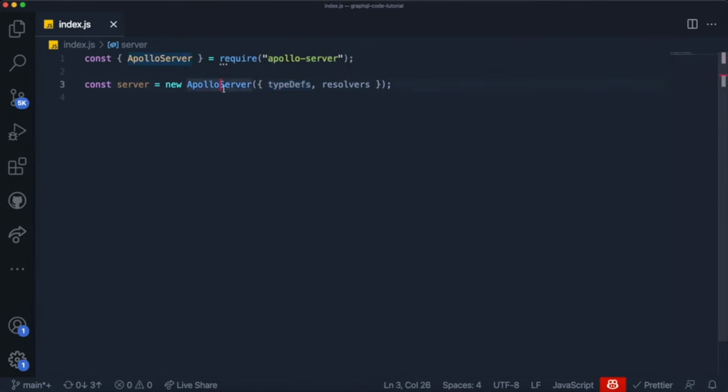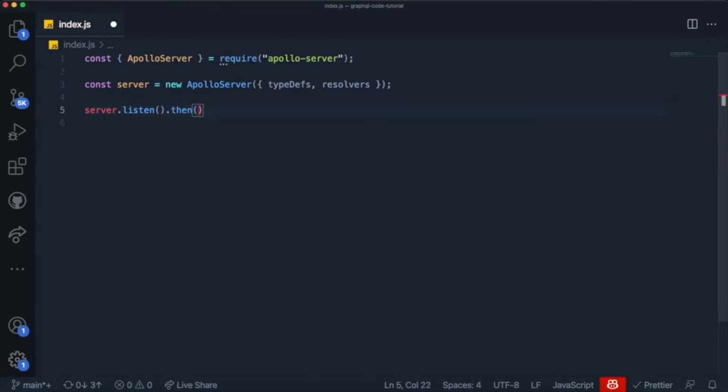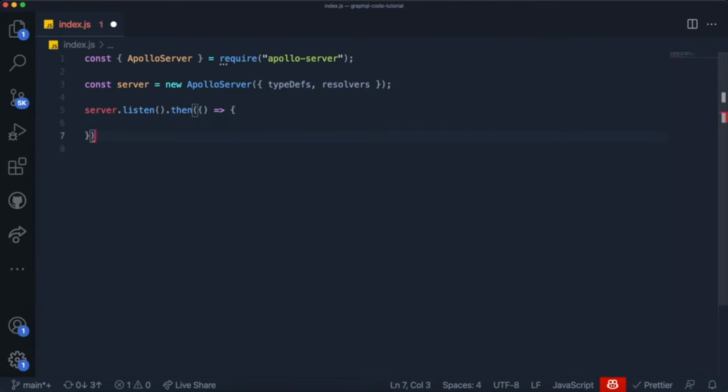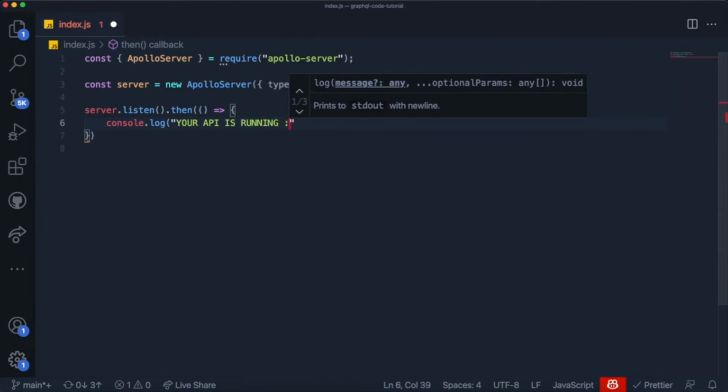And now that you've set up the server variable, what you got to do is come down here and just say that you want server.listen. So you want to tell the server to listen, and when the server finishes listening, this returns a promise. So after the server is actually running, we just want to grab a function over here, and let's just create it right now. It should just console log some information, like, for example, your API is running, like this, and a happy face.